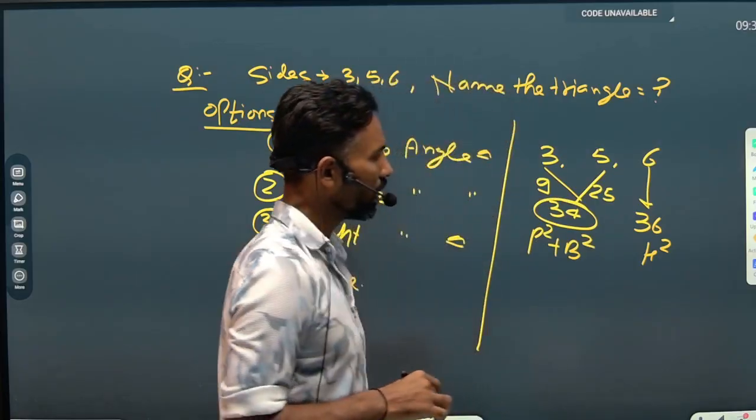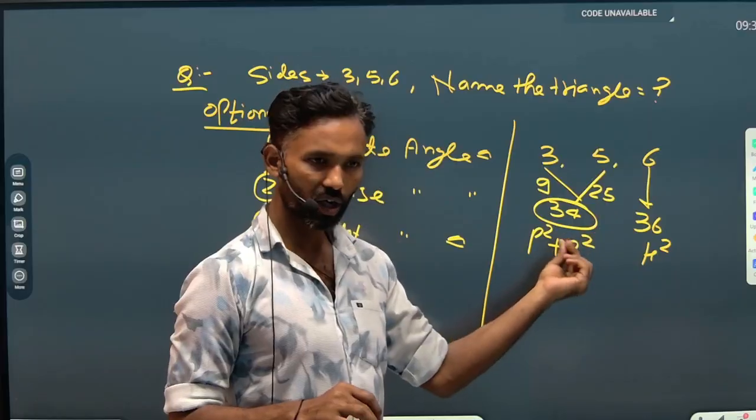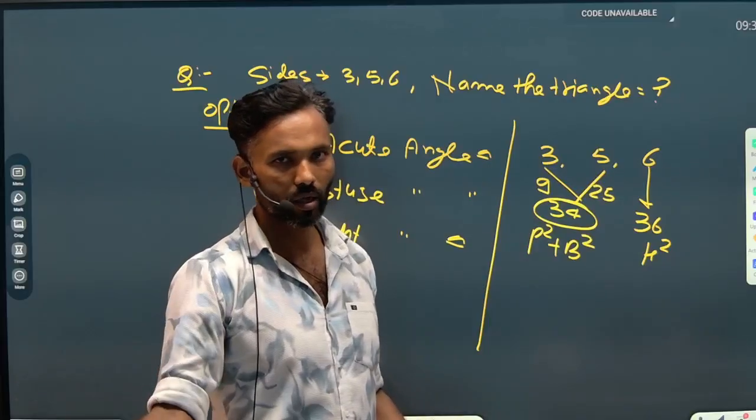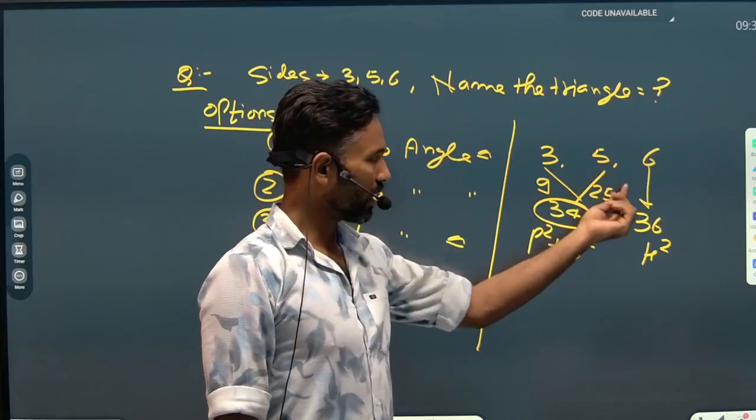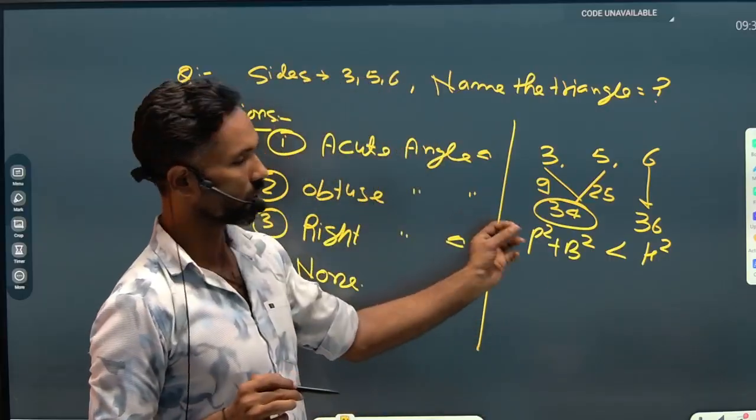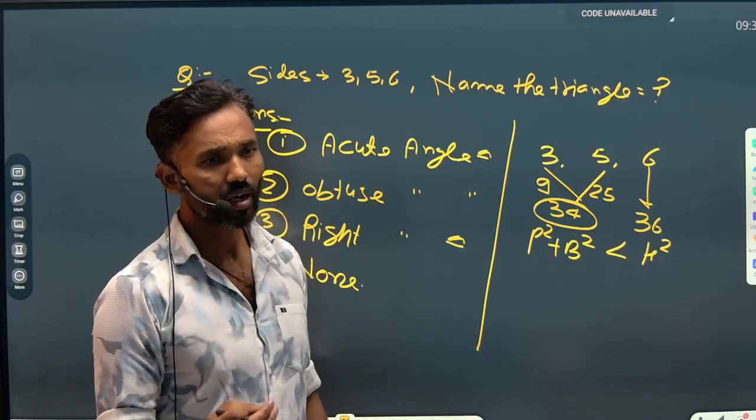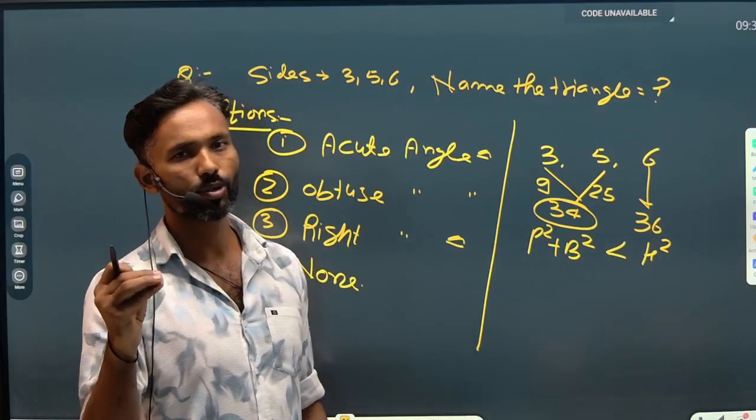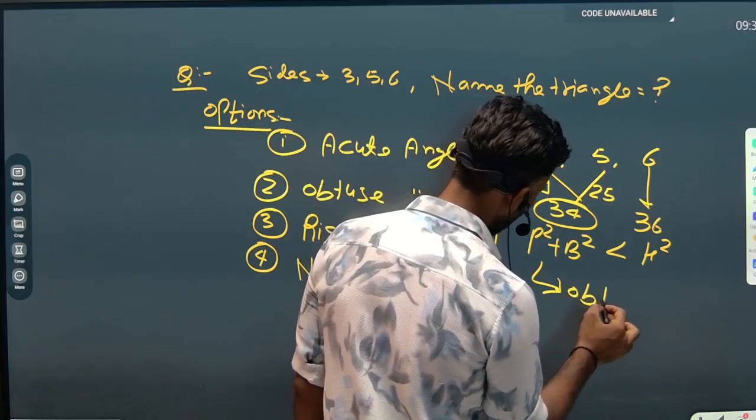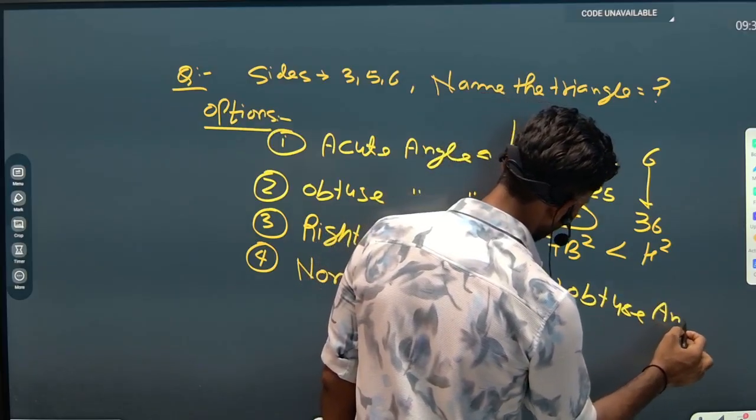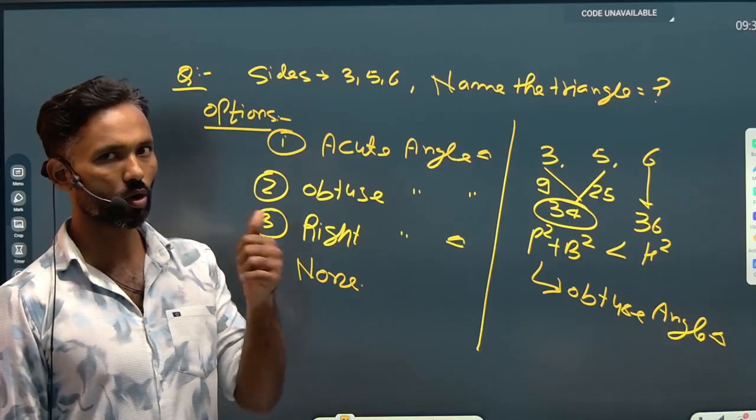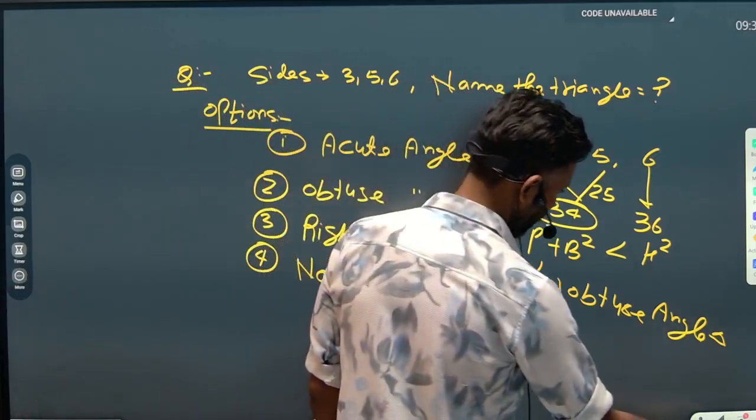Now you tell me whether the square of the largest side is greater, less or equal to the sum of squares of the remaining two sides, and the answer is obvious. The square of the largest side is greater than the sum of squares of the remaining two sides. So we can say that the triangle constructed over here will be an obtuse angle triangle. Understand that? The concept is very easy, but you have to keep the concept in your mind, on your fingers.